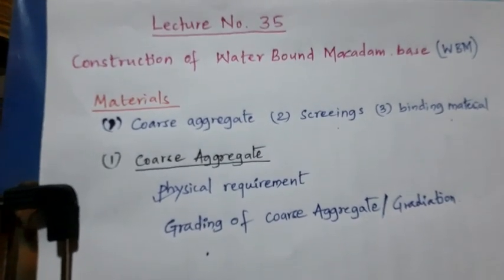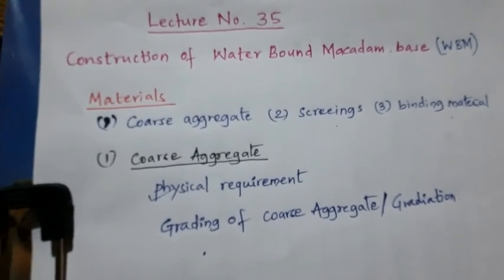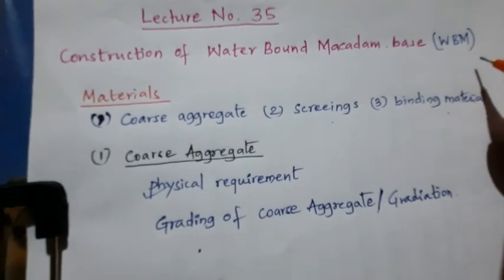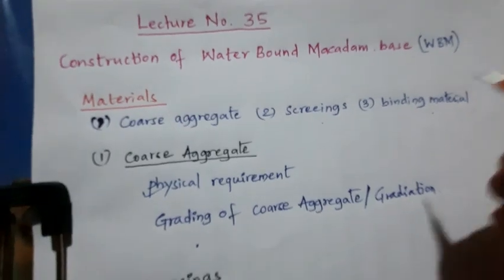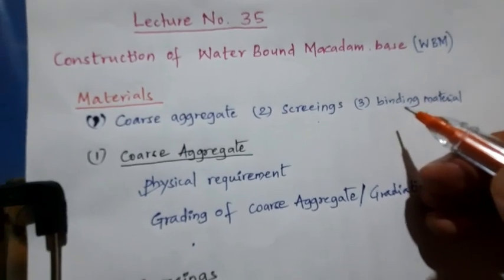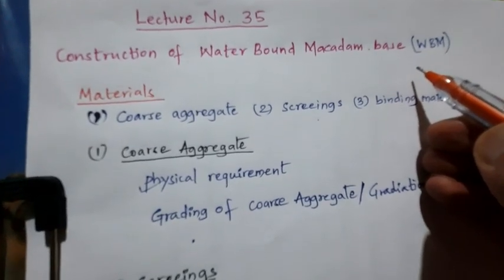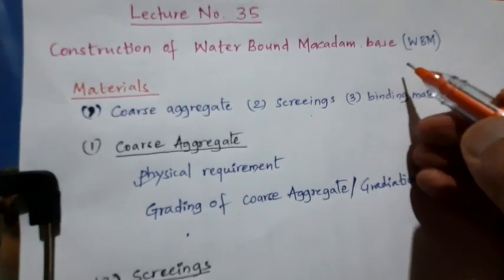Today we are going to see lecture number 35, construction of waterbound macadam base, which will be called WBM. The common types of base course methods used in India for construction of flexible pavement: waterbound macadam is one, then we have WMM, soil aggregate mix and stabilized soil mix.